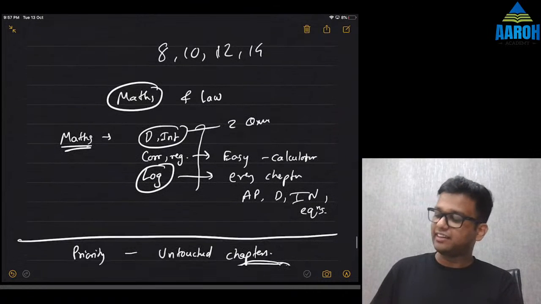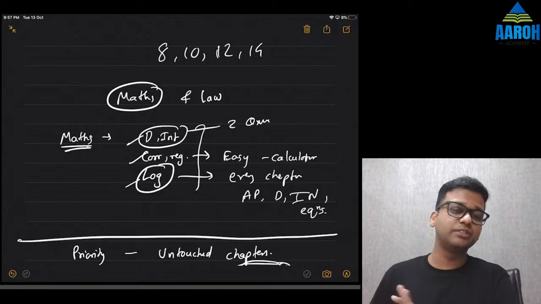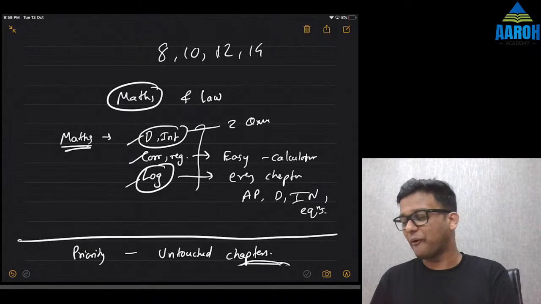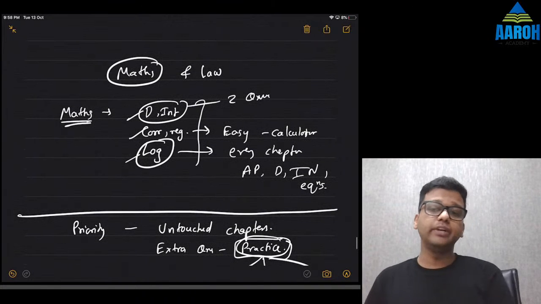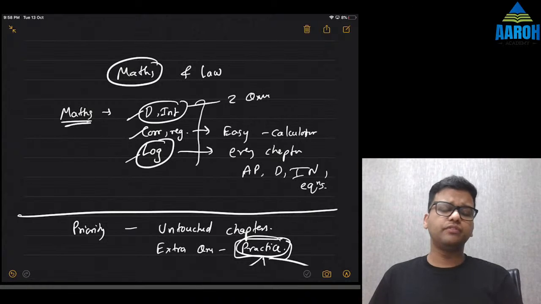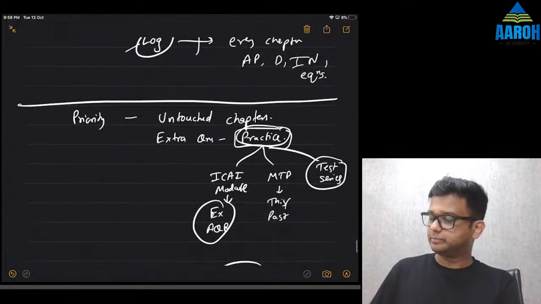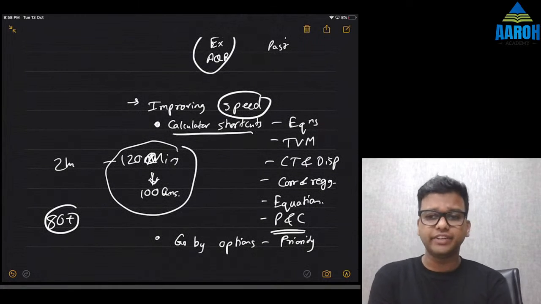Derivative, integration, correlation, regression, log. These are favorite chapters of students to skip, I have seen, so don't do that. Differentiation and integration, you don't need to do in that much detail, but you should know basic rules and the formulas you should know. Other than that, for maths I think this is sufficient.